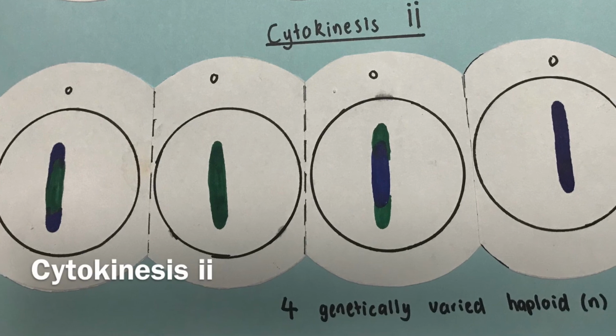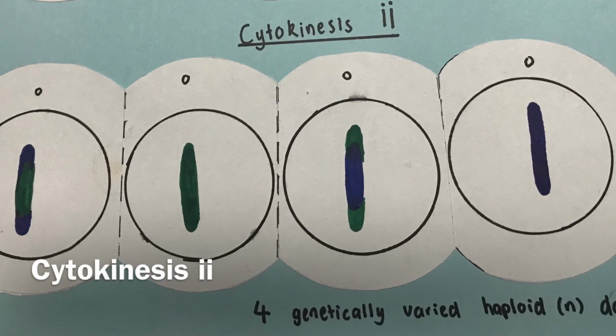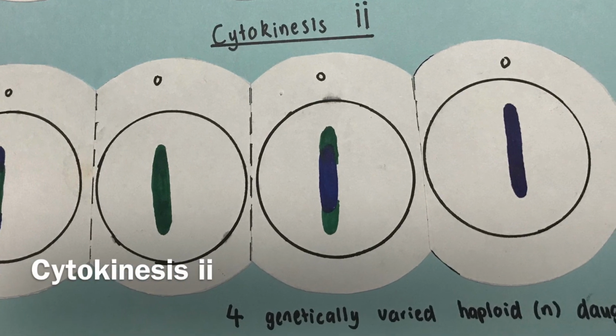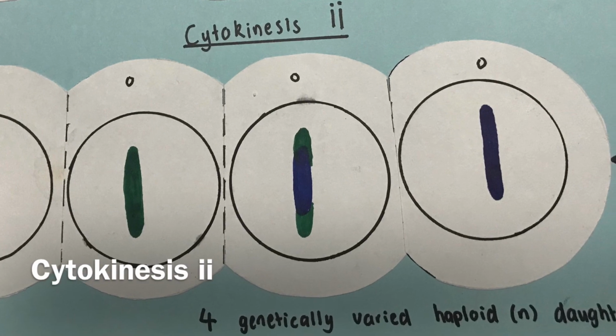Finally, in cytokinesis 2, the cell divides into 4 haploid daughter cells, all very genetically different, thus ensuring the continuity of a species.